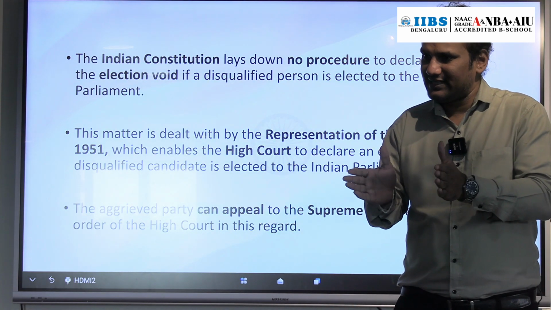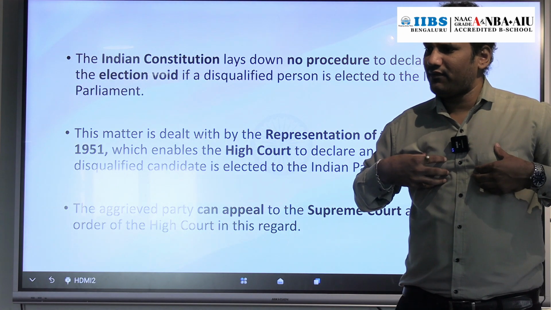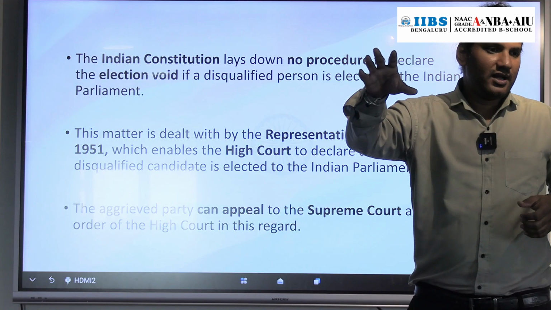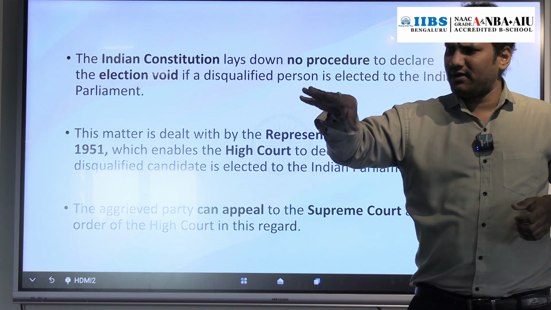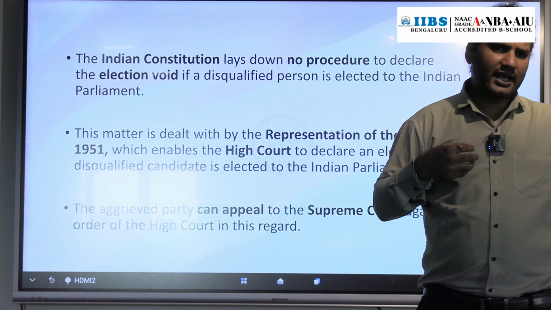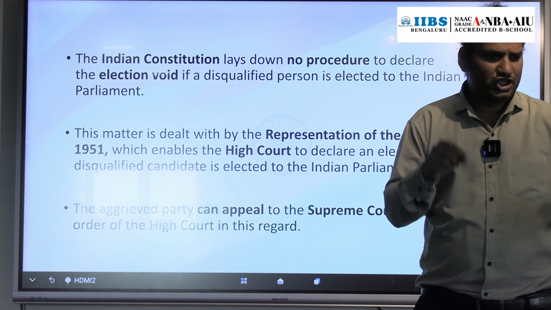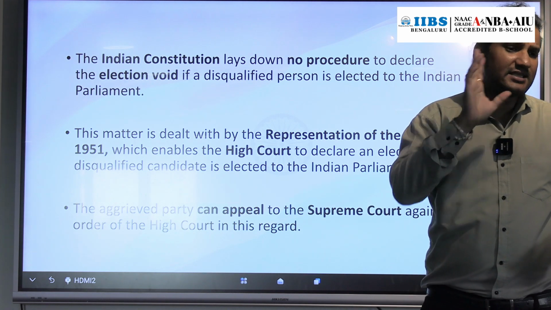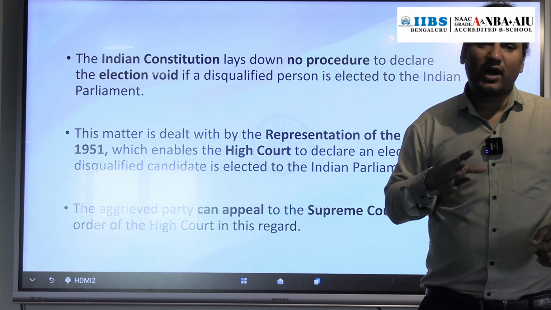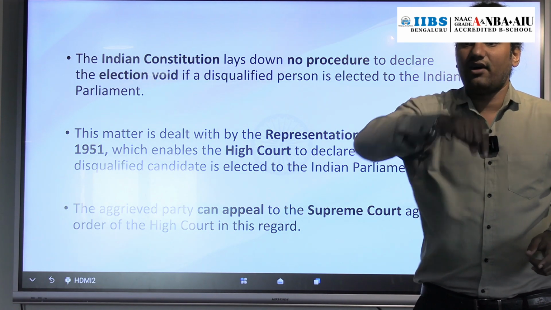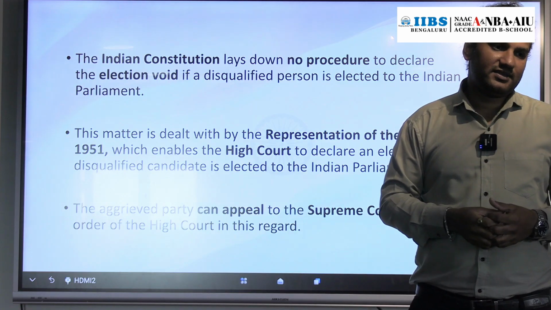In short, take an example. If I have been elected as a member of Rajya Sabha, but some other people object that my election involved cheating and malpractices, and they file a case against me in the High Court, and the High Court proves that I have cheated and my election should be declared void, then I can move to the Supreme Court against the decision of the High Court.